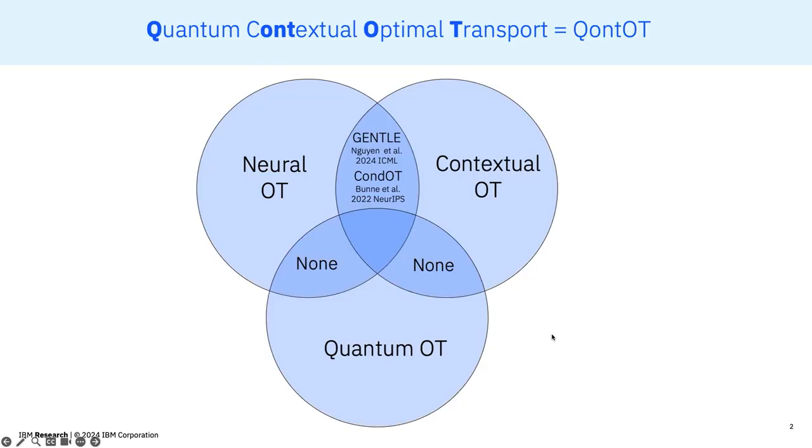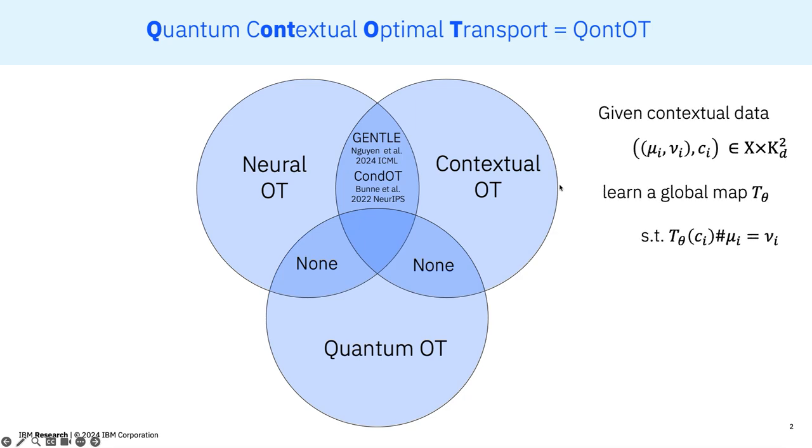Our work lives at the intersection of three areas. First, neural OT, which is about learning to predict solutions to optimal transport problems through amortized optimization. Next, quantum OT, where we use the principles of quantum mechanics that are governing quantum computers to solve OT problems. And last, contextual OT. Here we produce transport maps conditionally.